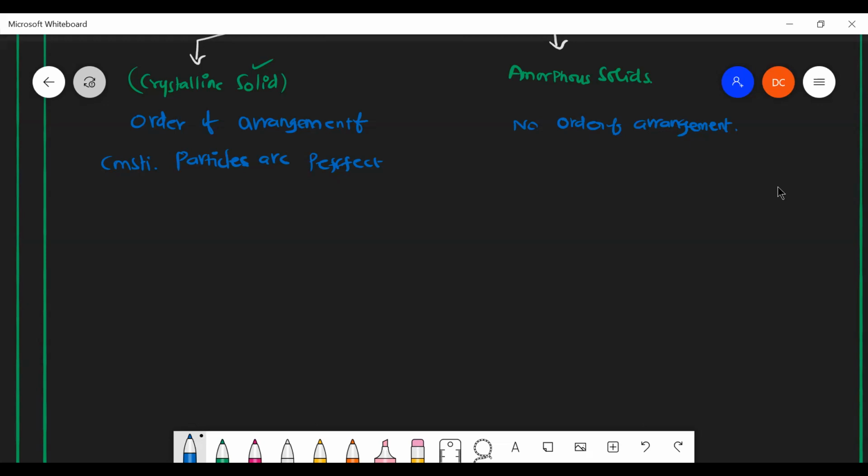So the second important thing is crystalline solids. Let's first discuss the crystalline solids, then we'll move on to amorphous. What are crystalline solids? What is the definition?